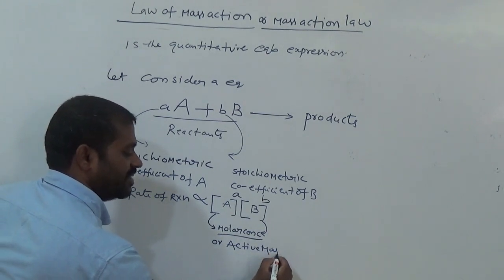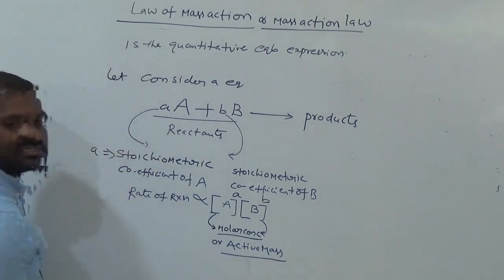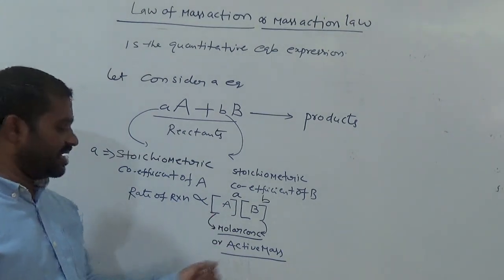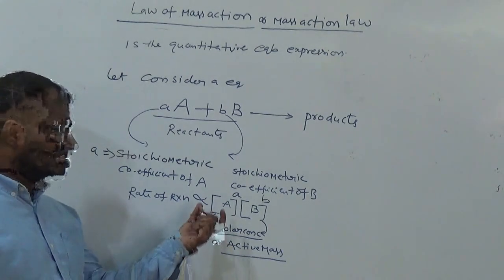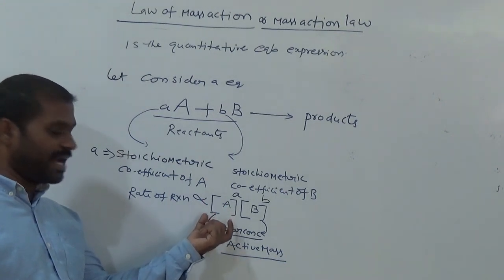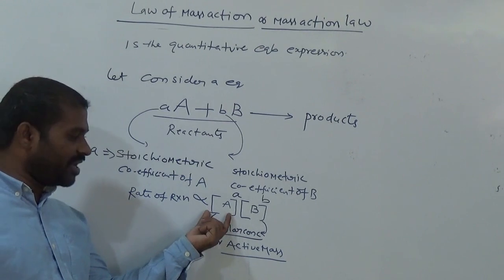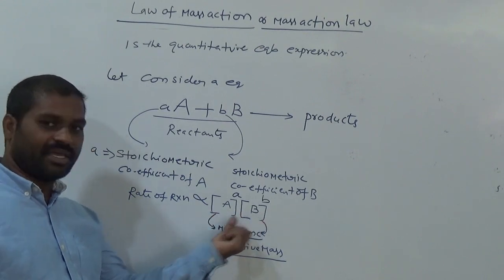Active mass. Very, very important point this one. Active mass: molar concentration, or active mass. Remember this expression. The expression which is in the square bracket is called active mass. Here it is active mass of A, and it is active mass of B.